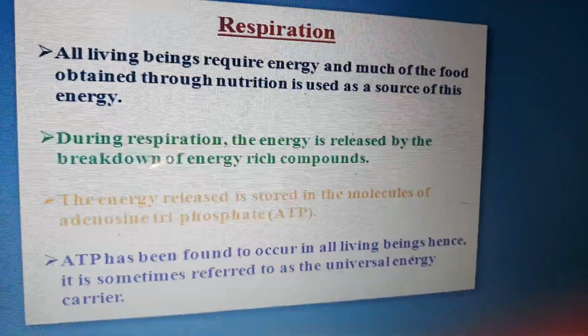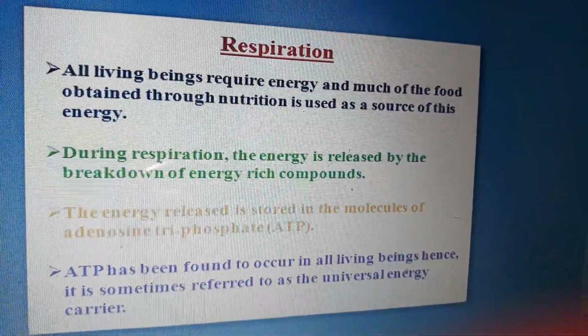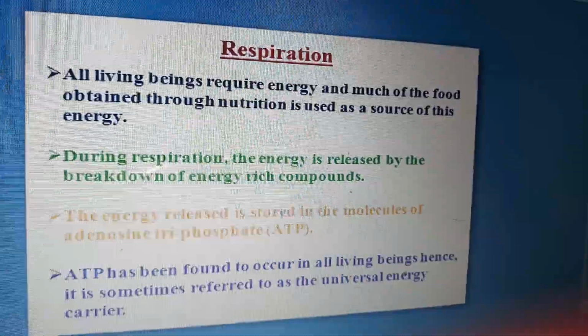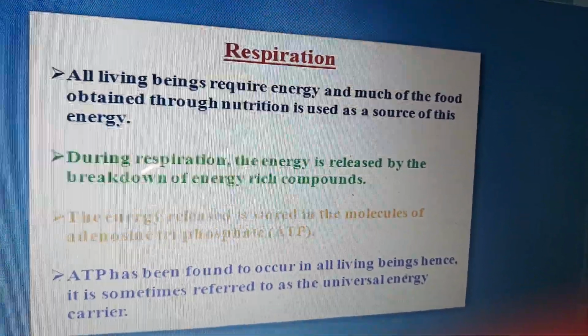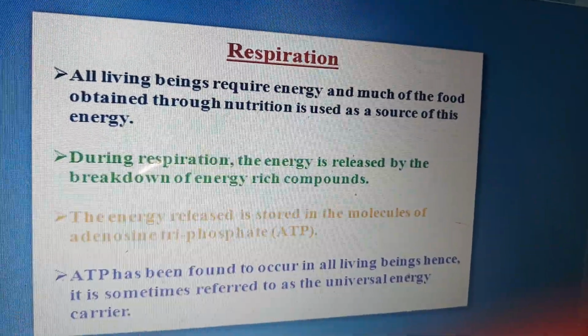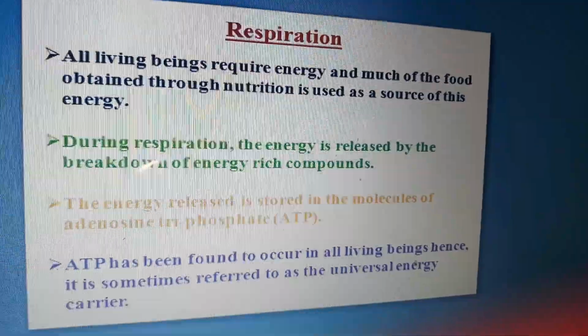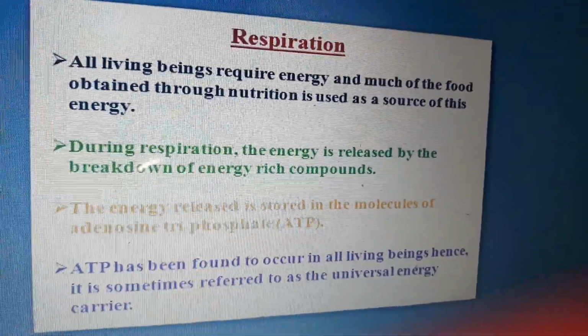Now see respiration, as I explained to you, all living beings require energy, and much of the food obtained through nutrition is used as a source of this energy. During respiration, the energy is released by the breakdown of energy rich compounds. The energy released is stored in the molecules of ATP.